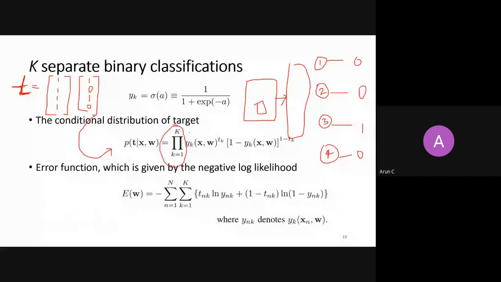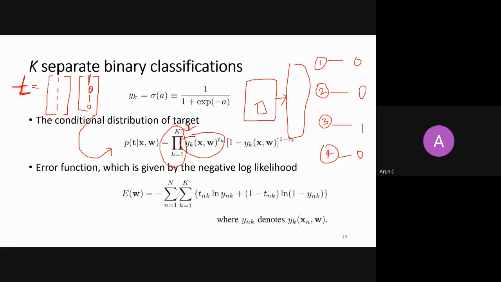I see whether my first object is present or not, and because it is a binary classification problem, either the first object is there or it is not. Here the first object is there, so this term will participate when k equals 1. Then I take the second term for k equals 2, because for k equals 2, 0 is available.